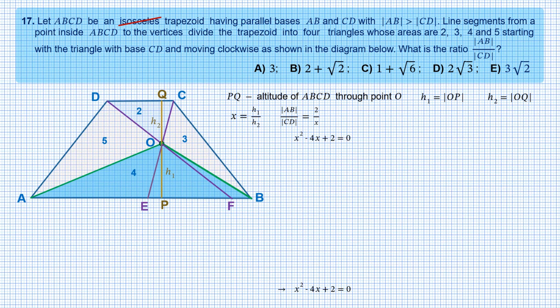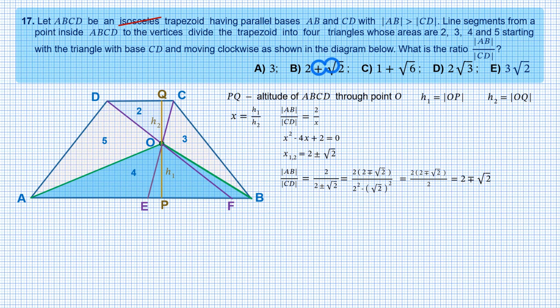So we solve this equation and get the roots x1 and x2 equal to 2 plus minus square root of 2. Both roots are positive and both stay. Now we can find the ratio of the lengths AB to CD as 2 divided by x. Here we need to get rid of the irrationality in the denominator. The result is 2 minus plus square root of 2. And only one of the possible values appears in the choices.